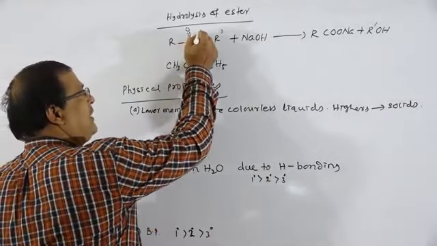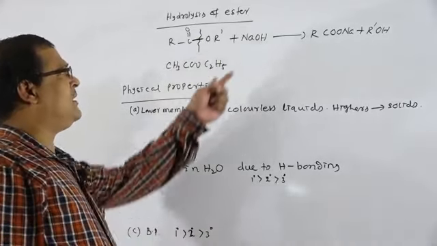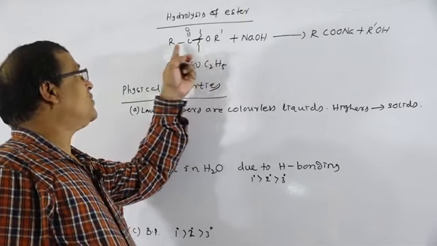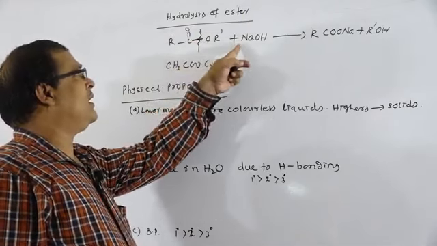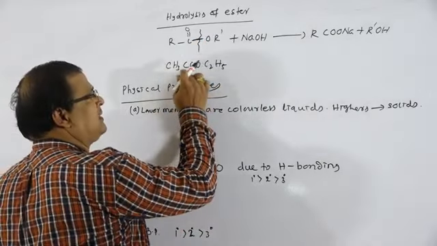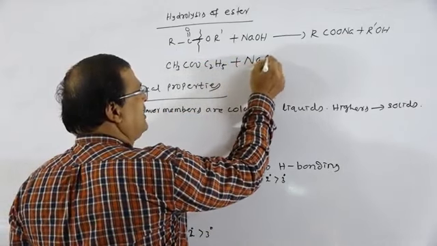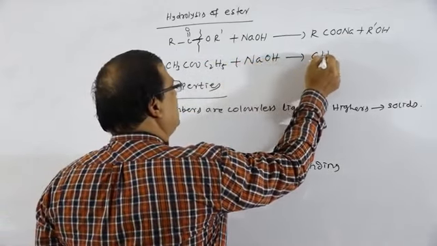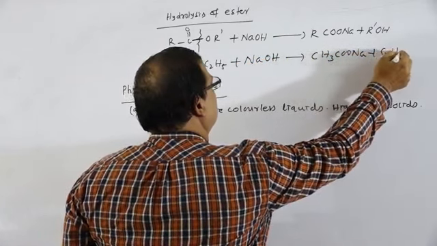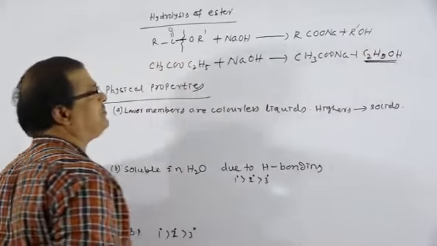So this bond will break by the addition of base. That is base hydrolysis, otherwise known as saponification. RCOONa plus R'OH. For example, if we take ethyl acetate, CH3COOC2H5, plus NaOH, that gives rise to CH3COONa plus C2H5OH, that is the formation of the alcohol.